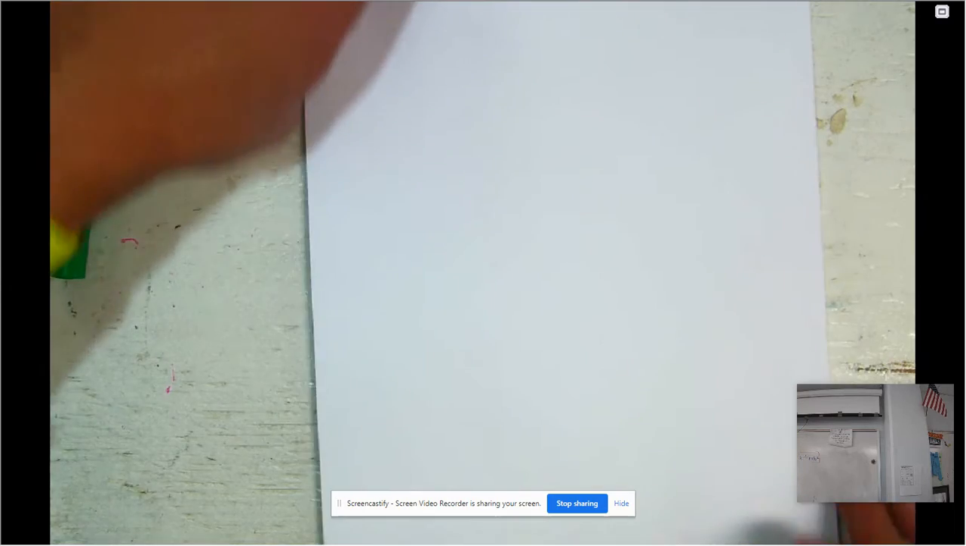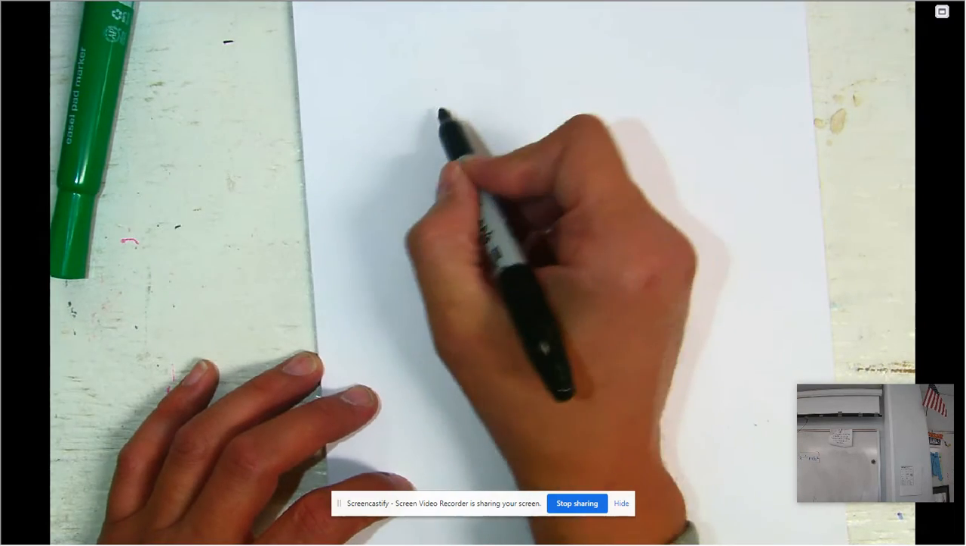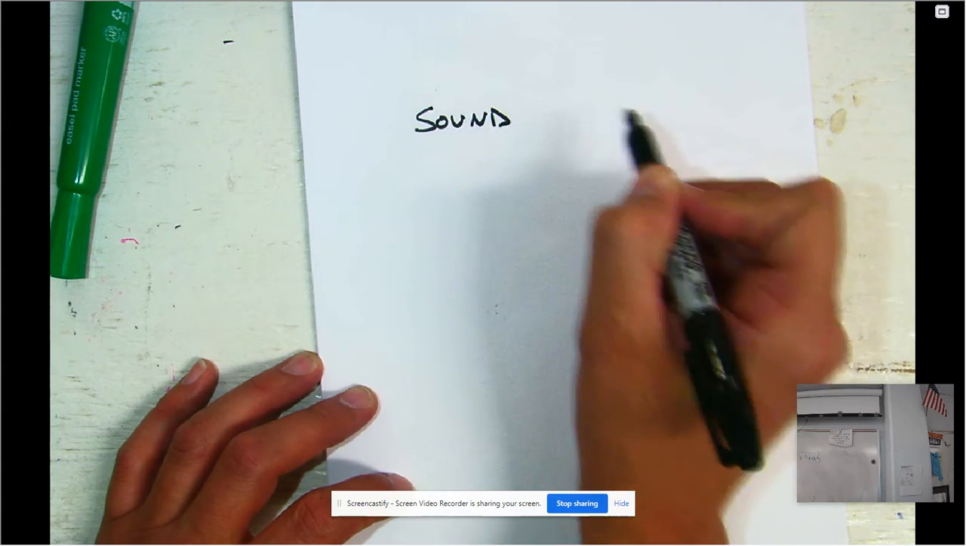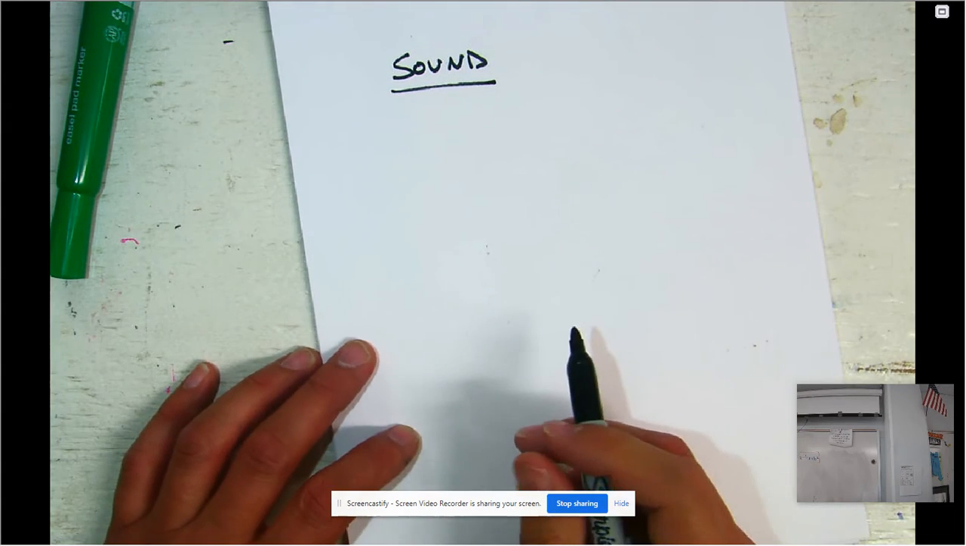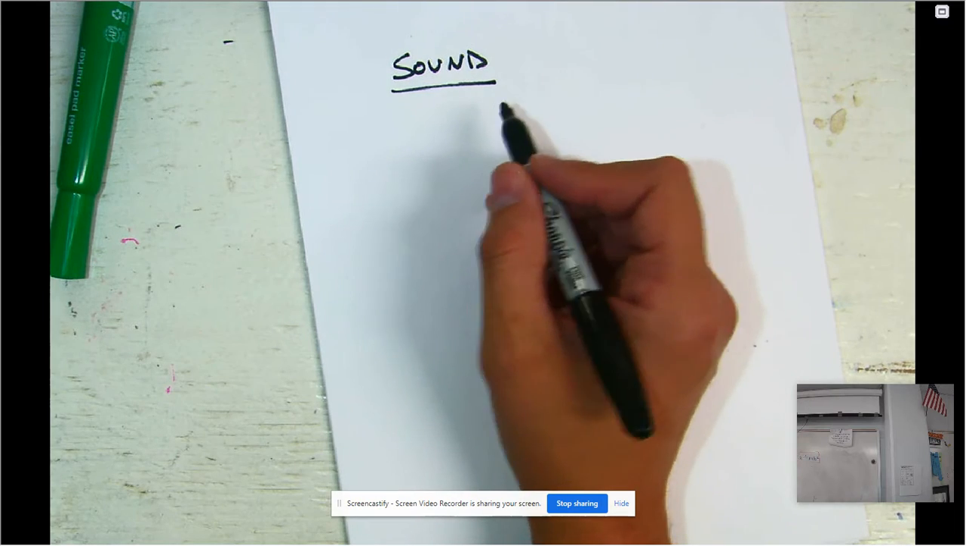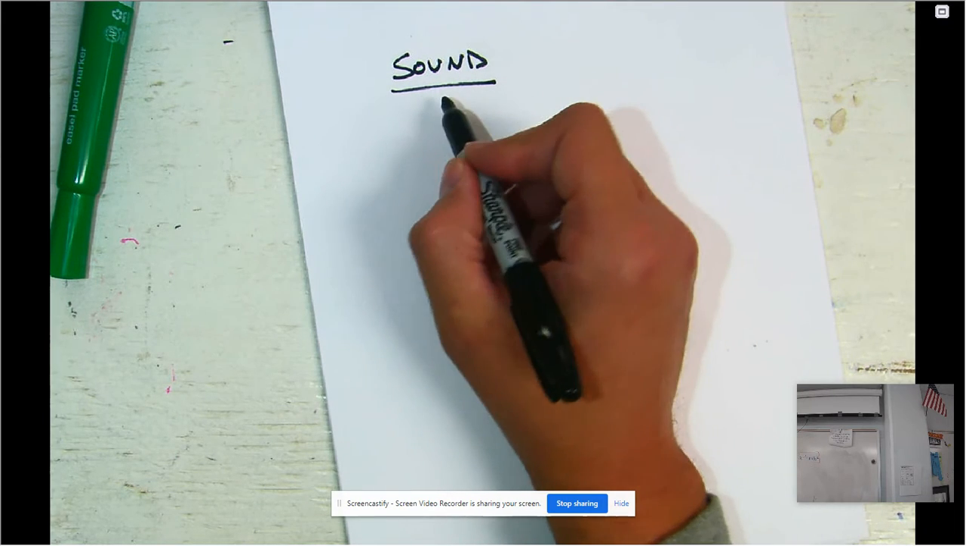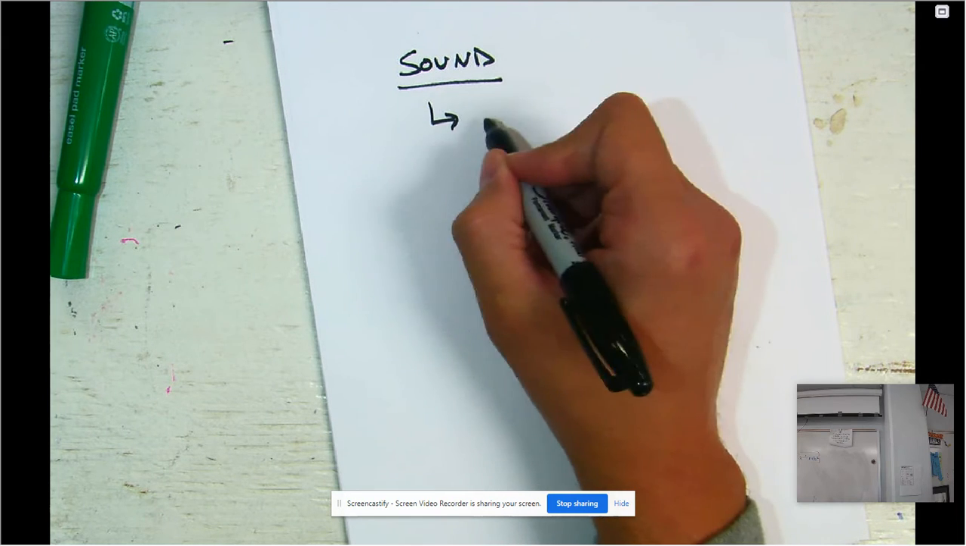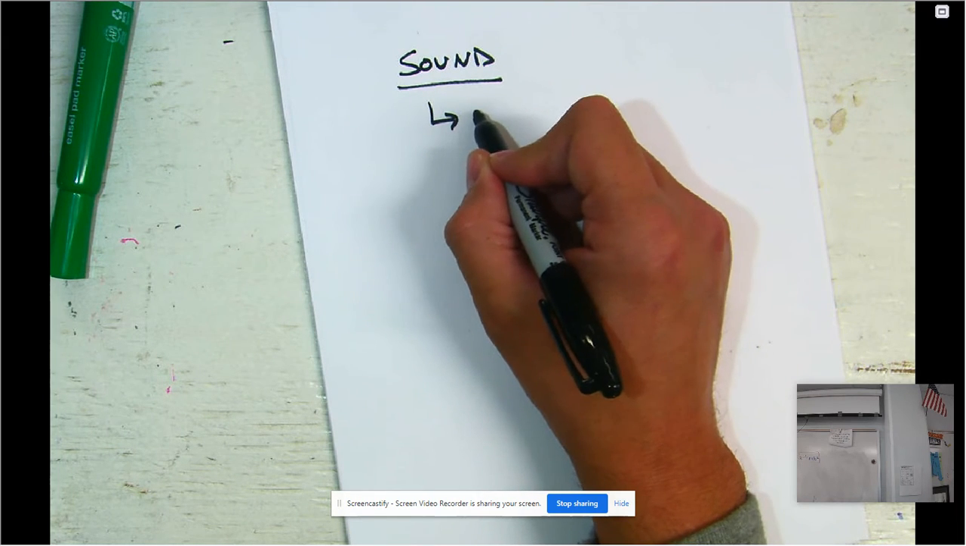Another thing that we want to talk about specifically, because sound is a mechanical wave. Sound is a mechanical wave. So there's a couple of things that we want to look at with sound. One is how fast the sound travels. If you wanted to figure out how fast sound travels, we could figure out the speed of the wave.